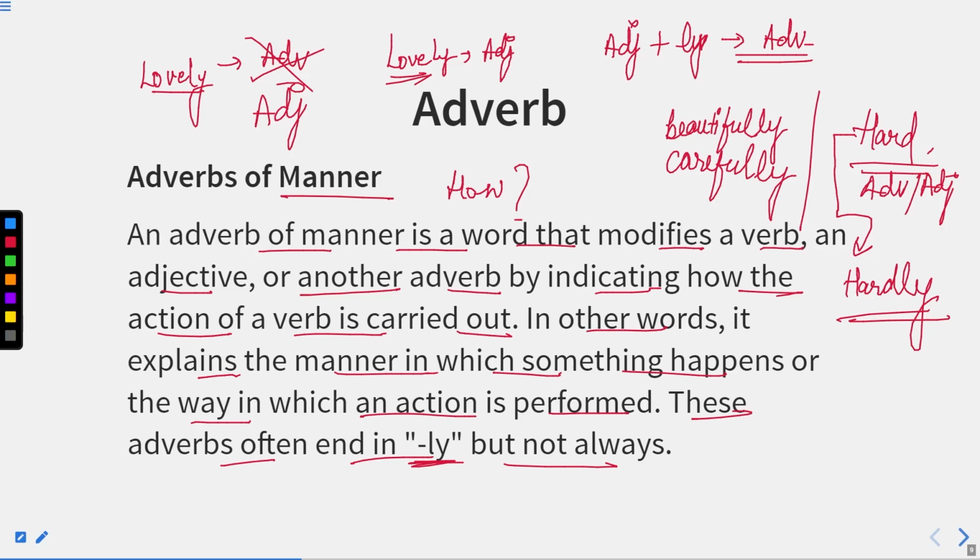For example, if we have the adjective beautiful, we add ly to it and it becomes beautifully; simple, simply; careful, carefully. And there are many such words that convert an adjective into an adverb by just adding ly to it. Now let us move further.